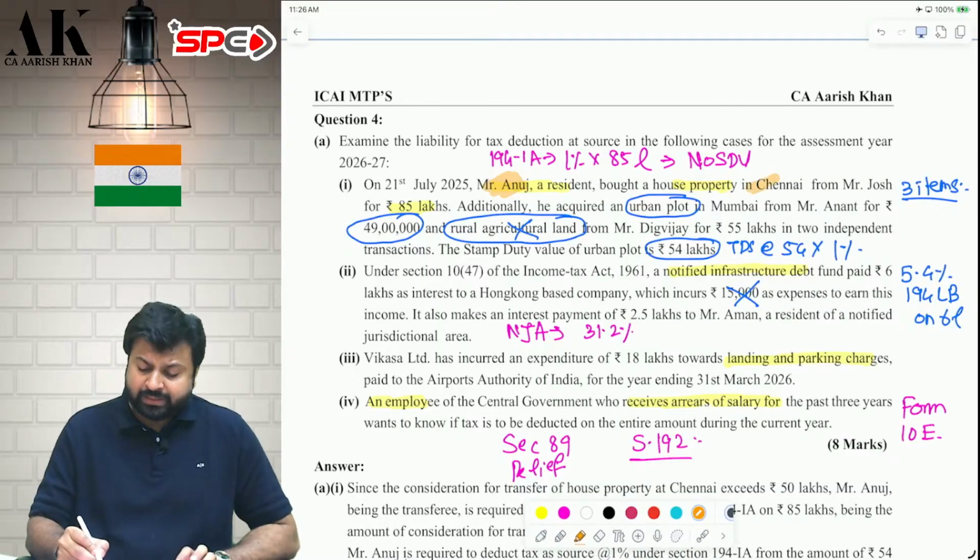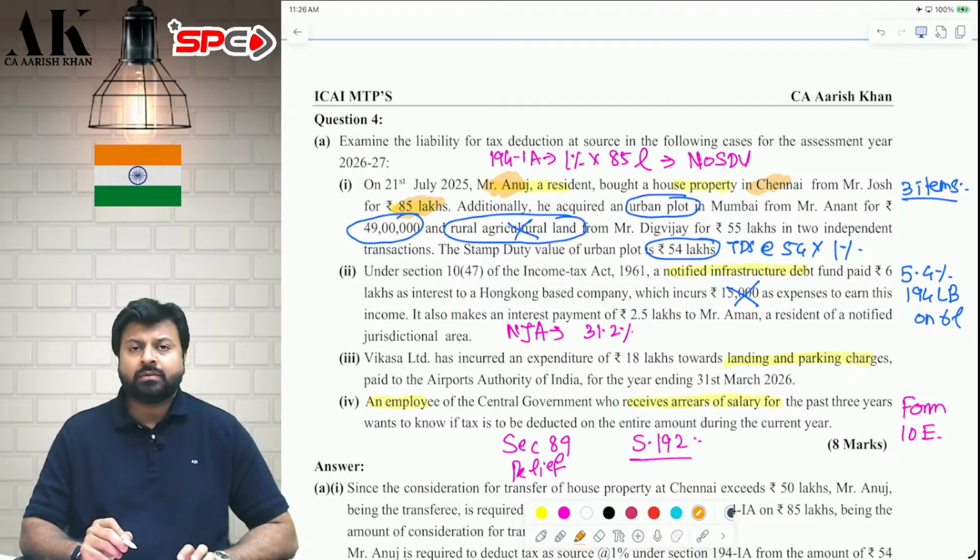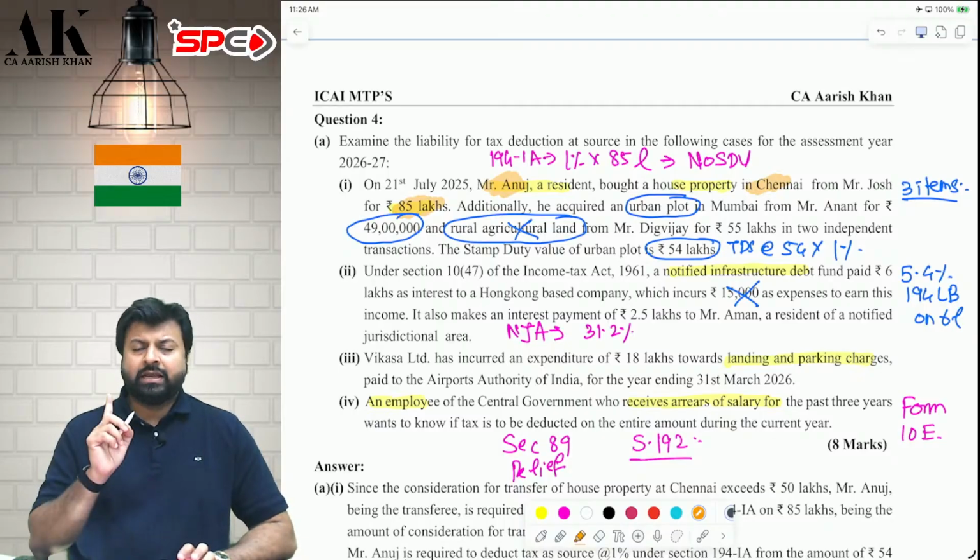First, he is buying a property in Chennai. He is buying 3 properties. First, he is buying a property in Chennai for 85 lakhs. So TDS will be deducted or not? Yes. 1% of 85 lakhs will be deducted as TDS.